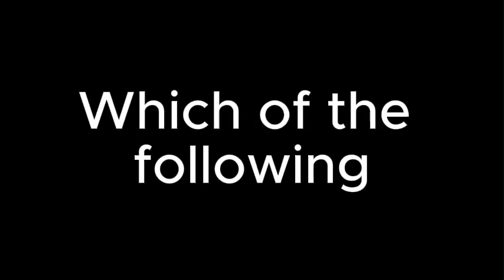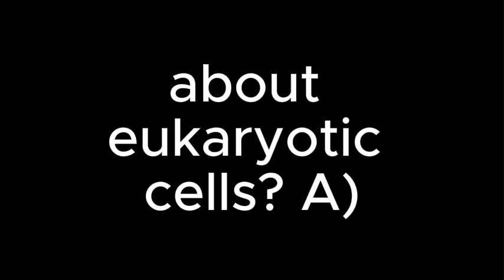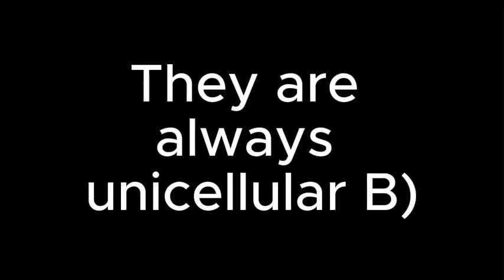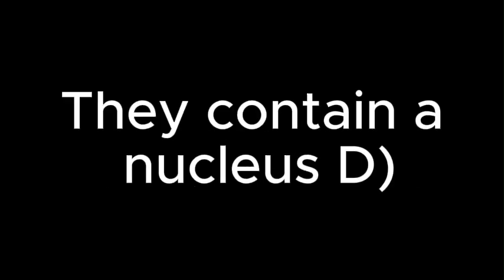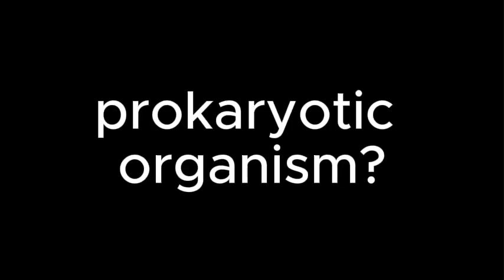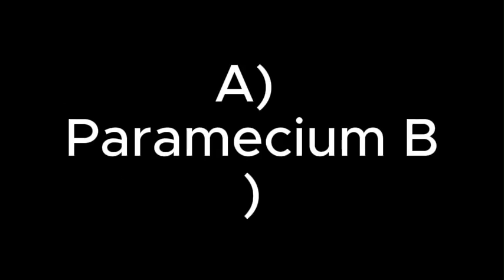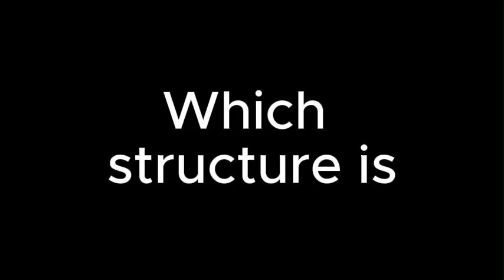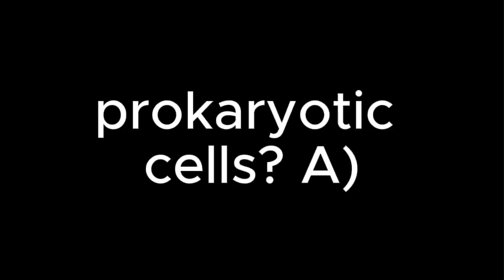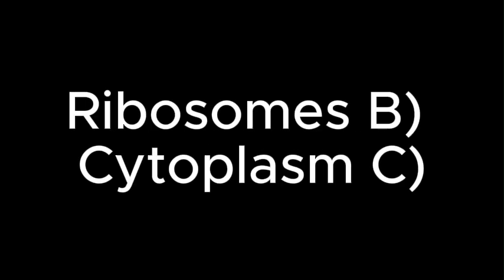7. Which of the following statements is true about eukaryotic cells? A. They are always unicellular. They lack membrane-bound organelles. They contain a nucleus. They lack DNA. 8. Which of these is a prokaryotic organism? A. Paramecium, amoeba, bacterium, mushroom. 9. Which structure is absent in prokaryotic cells? A. Ribosomes, cytoplasmic nucleus, plasma membrane.